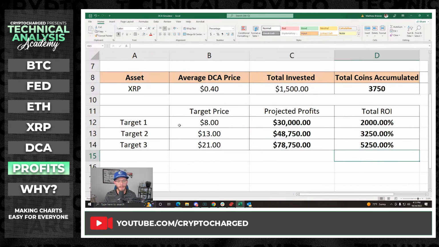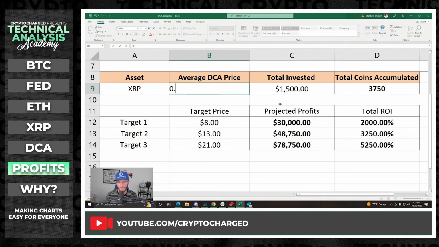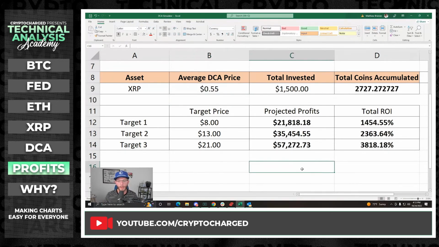And you can see down here with these targets that at an $8 target, I'd make roughly $30,000 for a 2,000% ROI. At target 2, at $13, I'd make roughly $48,000 for a 3,200% return. And target 3 at $21, I'd make roughly $78,000 from just an initial $1,500 total investment for almost a 5,200% reward, right? Now, let's say that my average isn't as good as 40 cents. Let's say I started a little later, I'm catching this video later on, and my average is 55 cents, right? Well, look at that. I'm still going to make great money, but the longer that you wait to start your DCA, the lower chance you have of catching any of those lower prices, and you're going to get more of your DCA at the top, right?